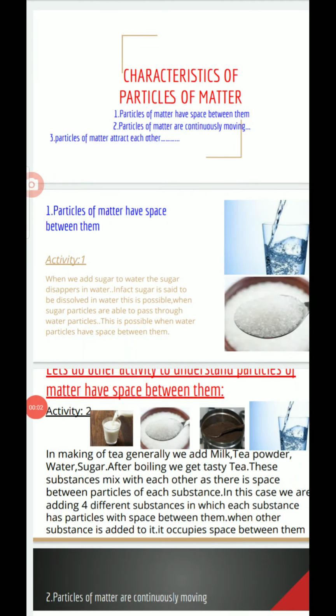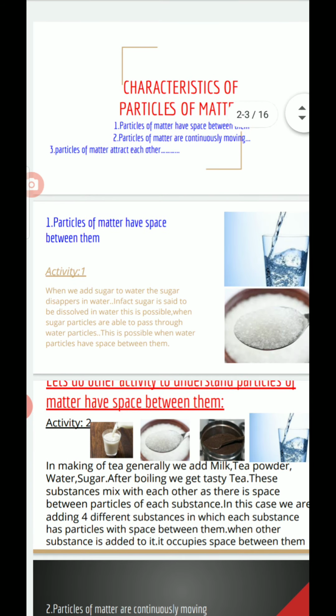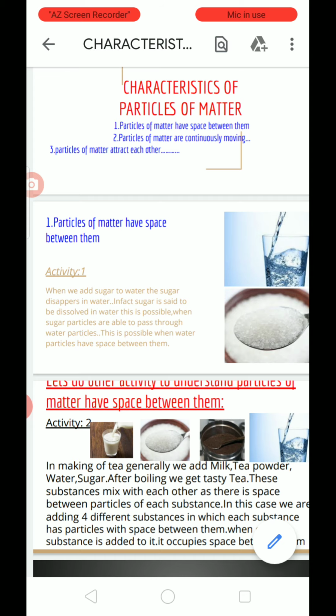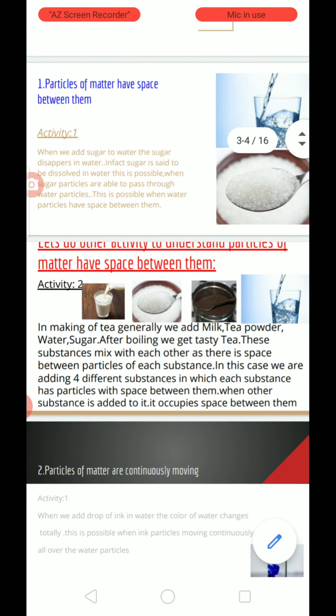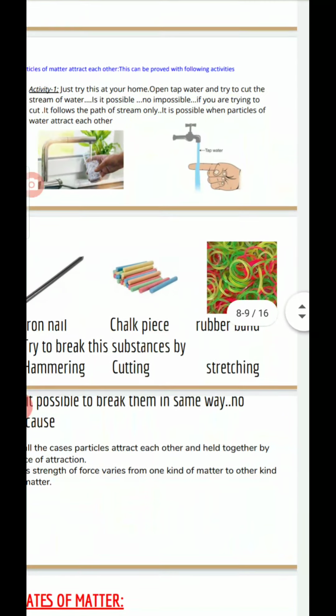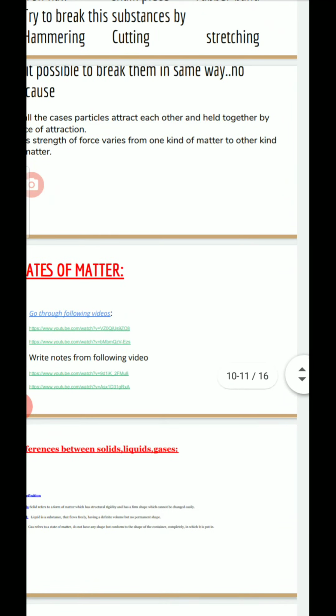Hello students, today May 14th, 2020, we are discussing a chapter that is matter in our surroundings. In previous classes, we learned about physical properties of particles of matter, characteristics of particles of matter. Now today, we are going to discuss about states of matter.